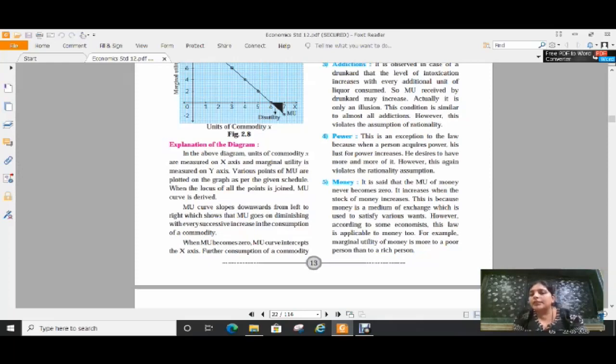This is an example given here, because a rich person may consider, okay, it's fine even if I don't have it, but a poor person always tries to achieve or earn money, even a single rupee. He does not want to lose any part of his money, whatever he has. Always he tries to increase the stock with additional units of money. So I think all of you are getting clear about the exceptions to the law.